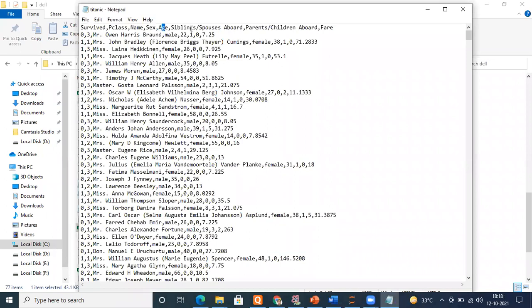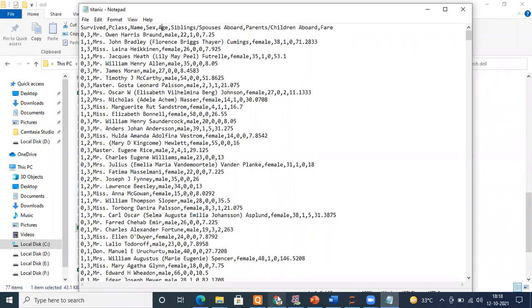No, I didn't mention anywhere that the first row elements survived, pclass, name, sex, age, siblings abroad, parents children abroad, fare should be considered as column headers. No, I didn't mention it here.